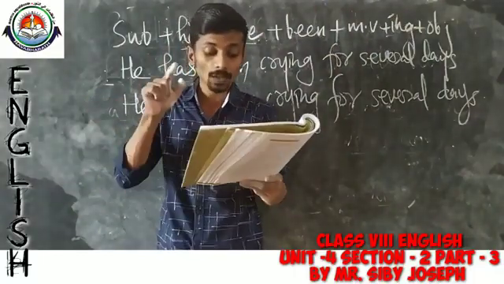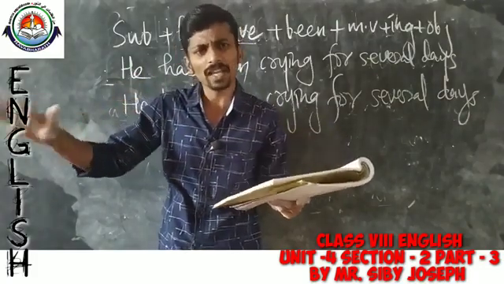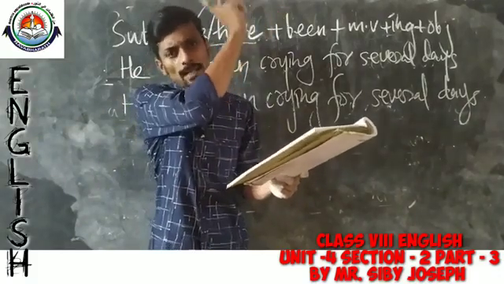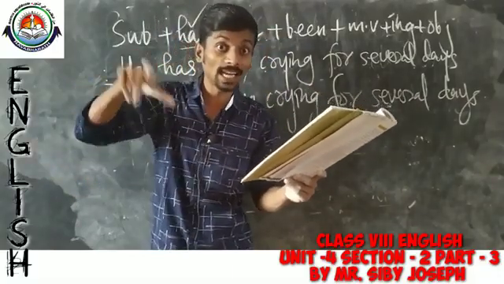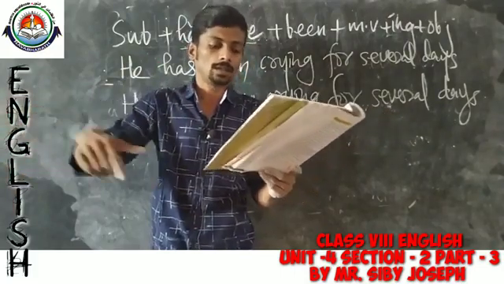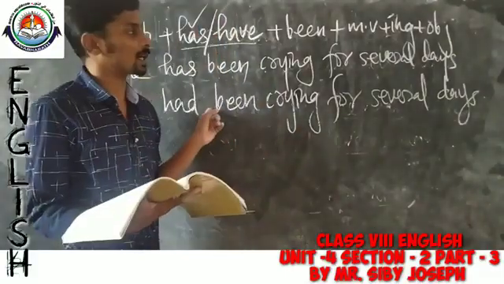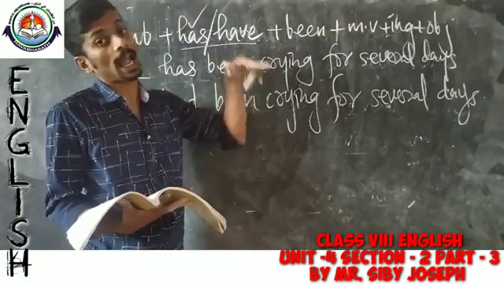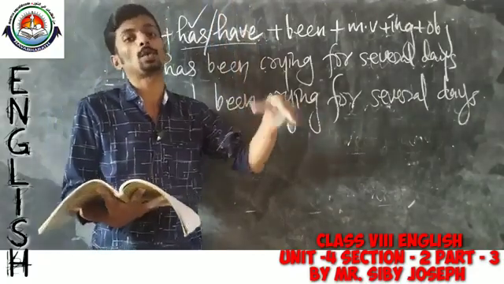That means how long have you been waiting for the bus? That means they are still waiting for the bus. The action began at some point of time, and still it is continuing, that means until now, until the time something is spoken. Okay. So this is what we mean by present perfect continuous. But when we come to the past perfect continuous tense, it speaks about an action that began at a certain point of time in the past and continued up to that time.